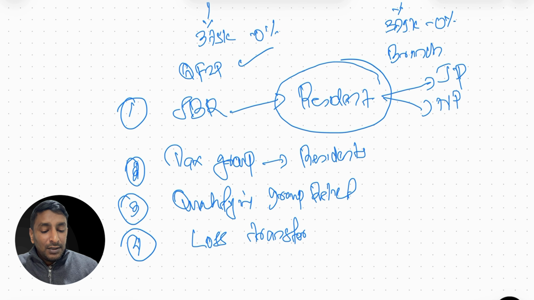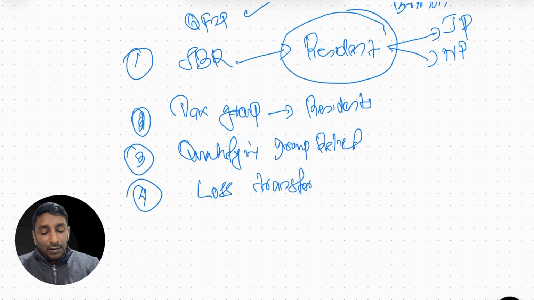But for the time being, loss can be transferred between companies. If company A made 1 million loss and company B made 2 million profit, company B can take this loss from company A, reduce the profit and pay the taxes on the difference. This loss transfer is available only for resident persons, not for the non-resident person.